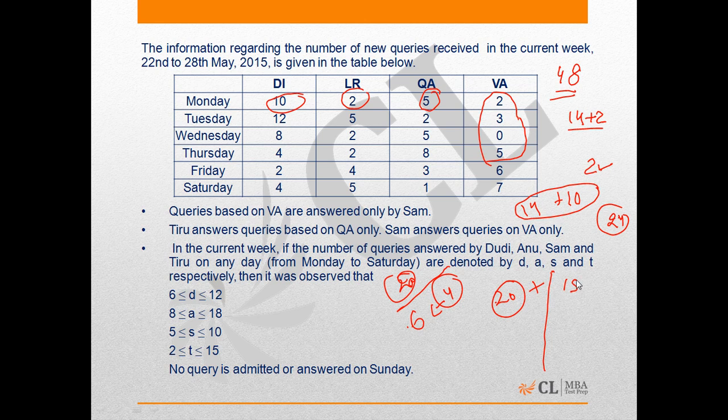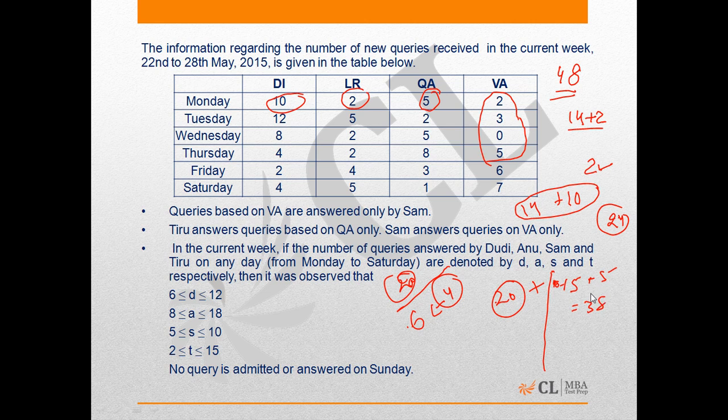So if he answered the maximum possible number of queries on Monday, then the number of queries left after Monday must have been 48 minus 15 plus 5, which means 38.